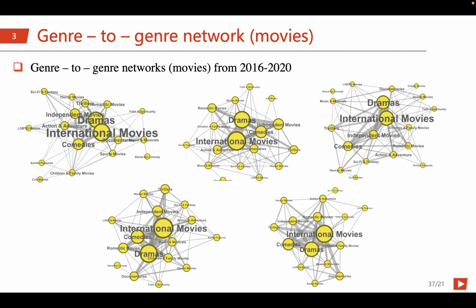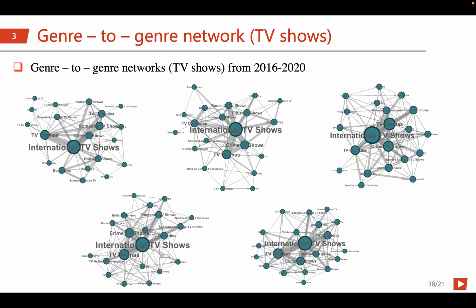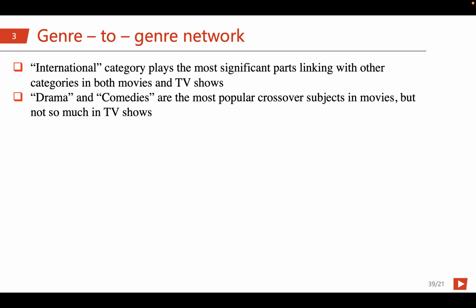Here is the genre-to-genre network for movies, and here's for TV shows. So we can see the international category plays the most significant part in linking with the other categories in both movies and TV shows.